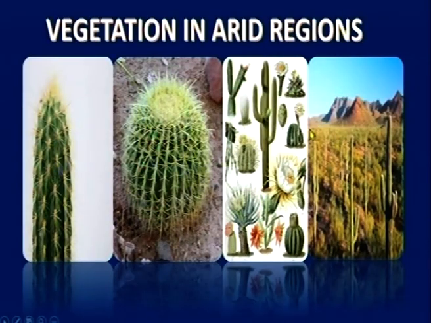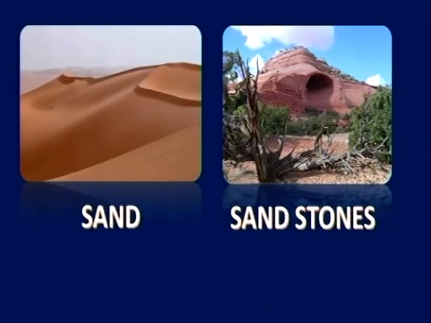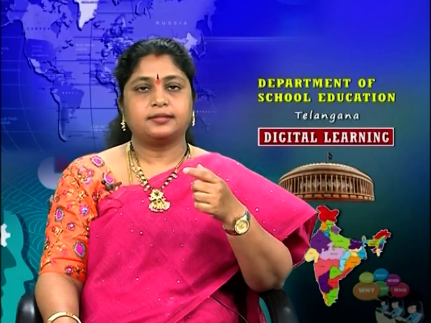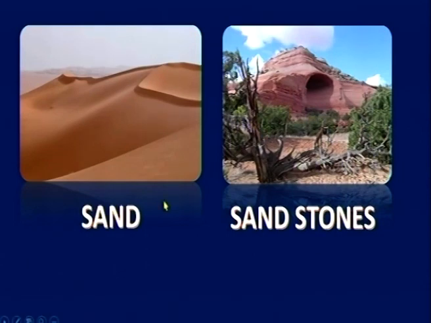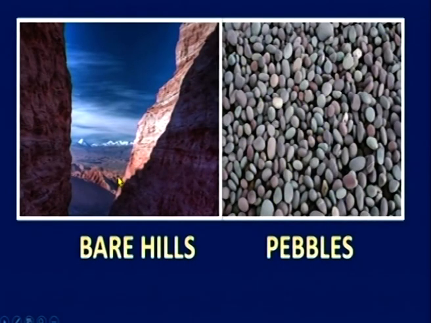And these are some other plants which grow in the arid regions. These thorny bushes protect themselves from wild animals, and reduce transpiration of water because it is a very hot region. In some places, we can see sand, sandstones, bare hills, pebbles, etc. So, this is all about the Sahara Desert or the arid region.